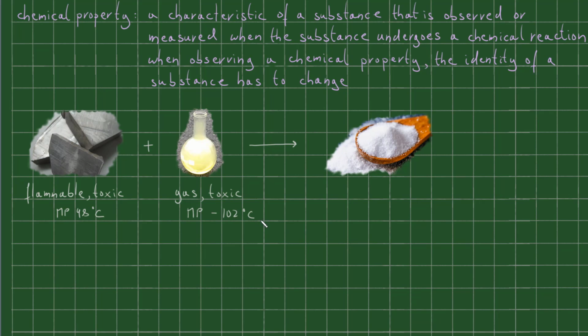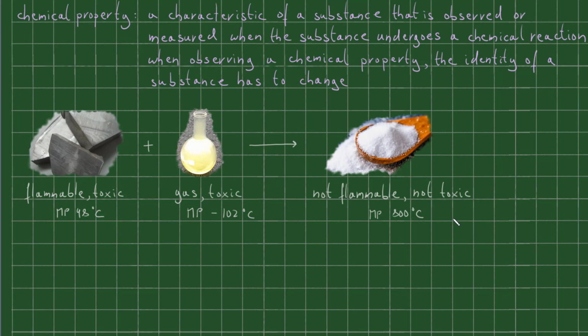So these are just some of the properties of sodium and chlorine. What about the properties of salt? Well, they are nothing like the properties of the components that made it. It is not flammable, it is also not toxic, and that is a good thing because we consume a fair amount of salt, and it has a melting point of around 800 degrees Celsius. So once again, to observe a chemical property of a substance, we need to change its identity in the process.